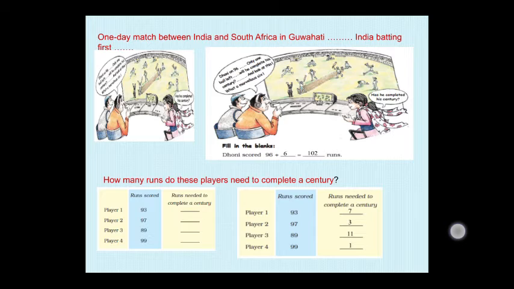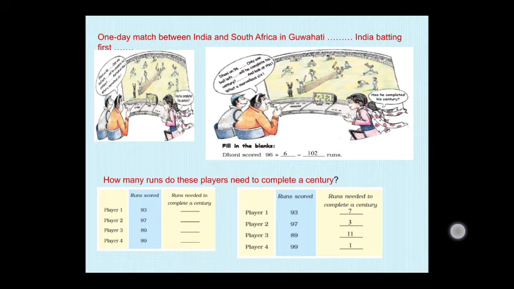So like that you have to do this exercise. Player 2 has already scored 97 runs. How many remaining runs does he have to add to complete his century? Only 3 runs. 97, 98, 99, 100, right? Like that, 89 runs player 3 scored already. How many runs does he have to add to complete his century? That is 11 runs. And player 4, 99, only 1 run he has to score to complete the century.